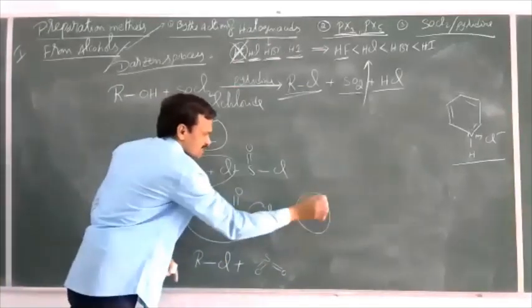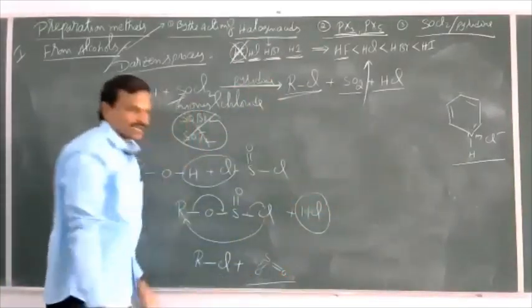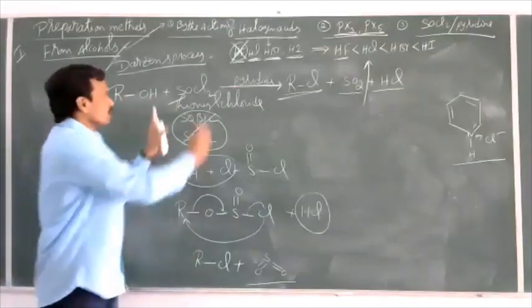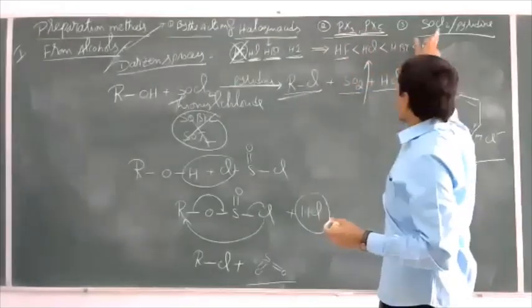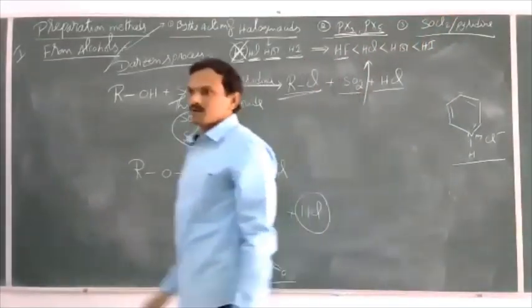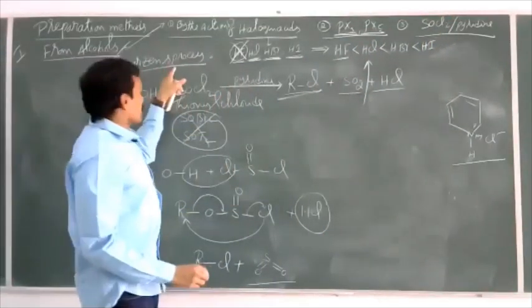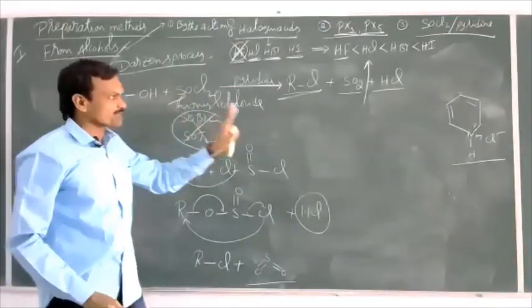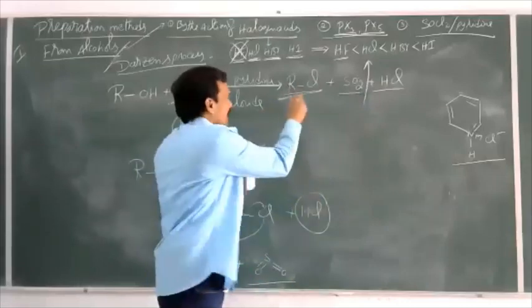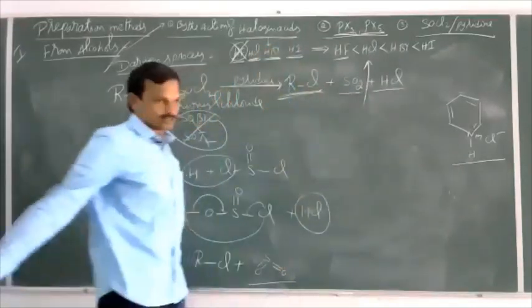These are gases. HCl is neutralized by pyridine, and SO2 is a gas that can escape out. So this preparation of haloalkane from alcohols using thionyl chloride in the presence of pyridine is called the Darzens process. This is the best method, because the byproducts are gases that can be removed easily, and we can prepare haloalkanes in a pure state.